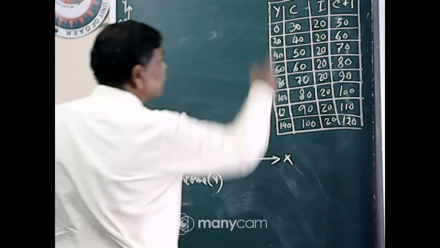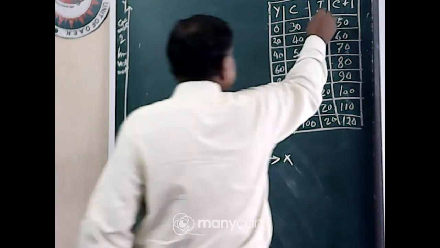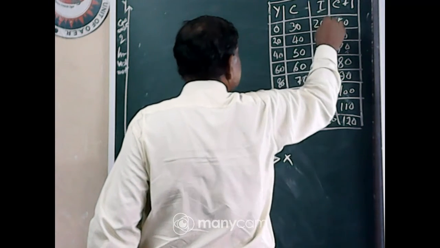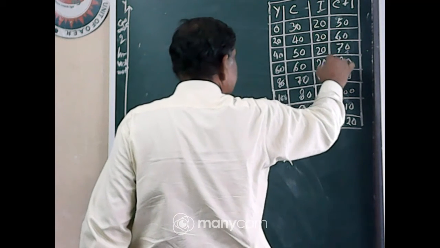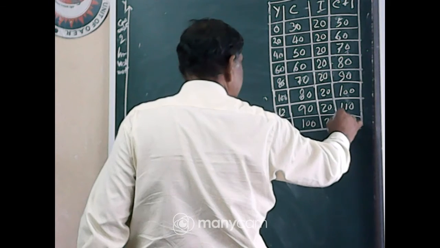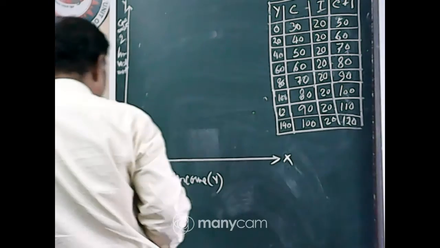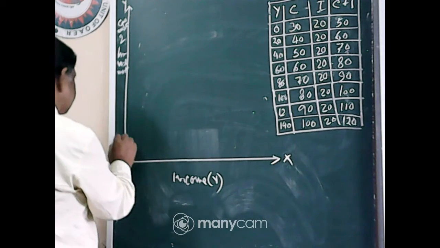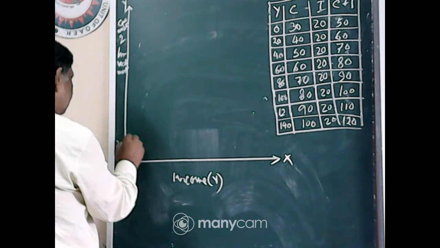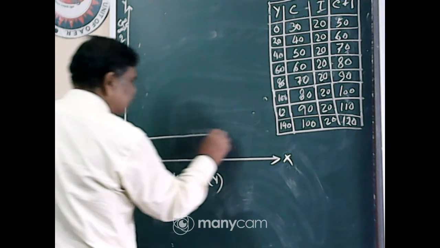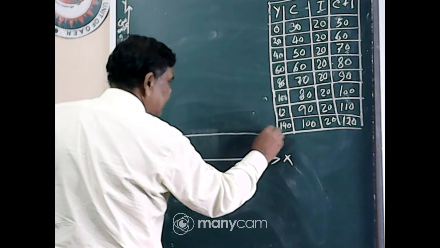Now you know that investment is fixed. In the table you see that investment is 20, 20, 20, 20, 20, 20, 20, 20. It does not increase in the short period. So suppose it is 20, then the investment curve must be this, this is the I curve.